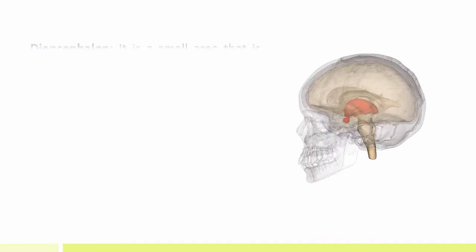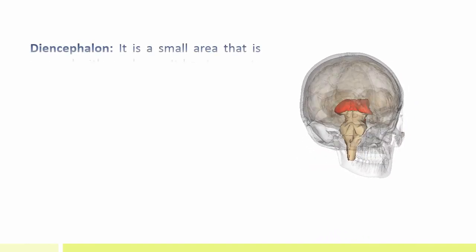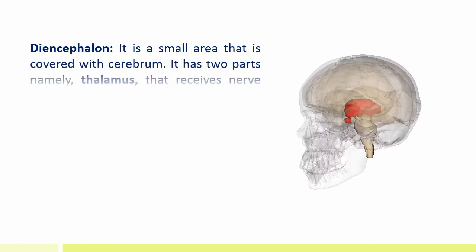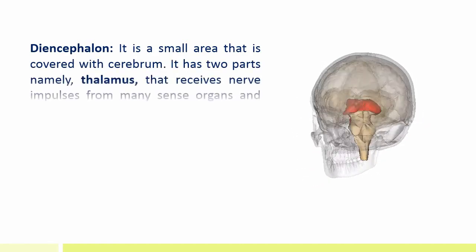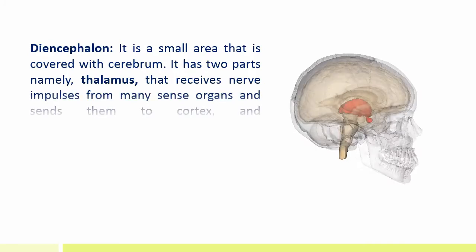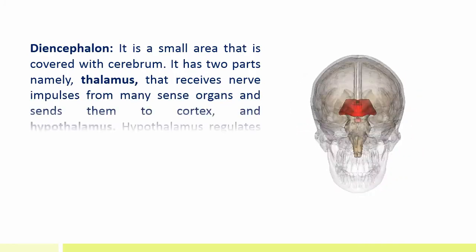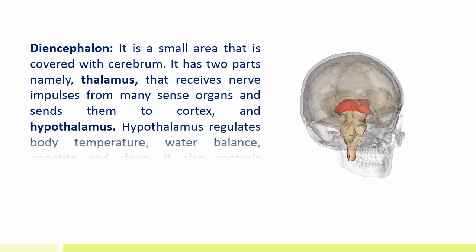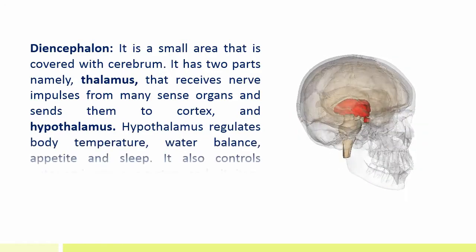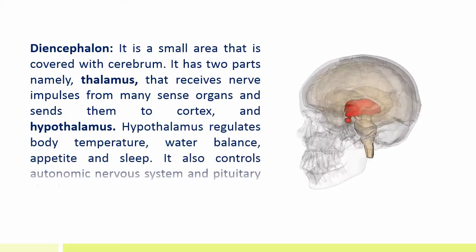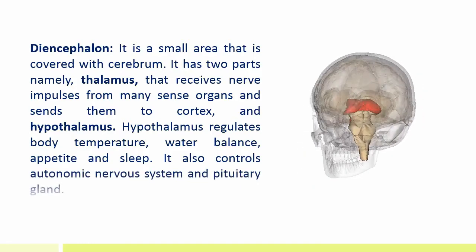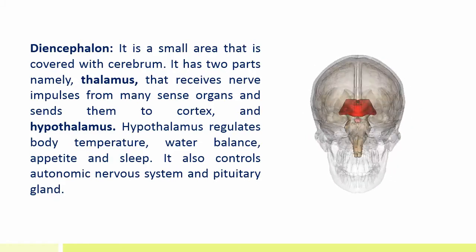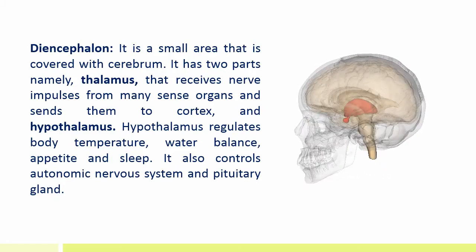Diencephalon. It is a small area that is covered with cerebrum. It has two parts, namely thalamus and hypothalamus. Thalamus receives nerve impulses from many sense organs and sends them to cortex. Hypothalamus regulates body temperature, water balance, appetite and sleep. It also controls autonomic nervous system and pituitary gland.